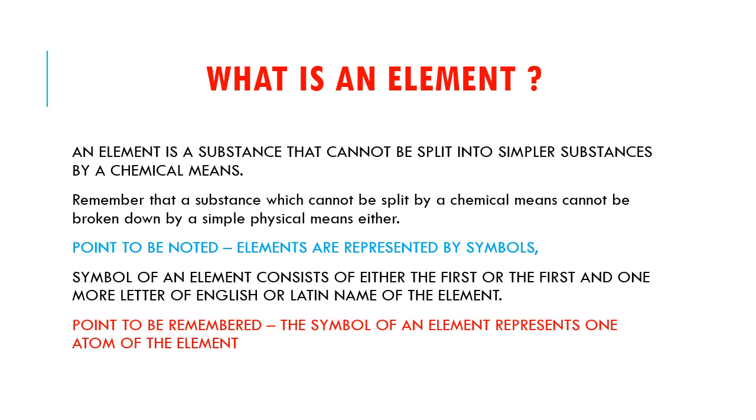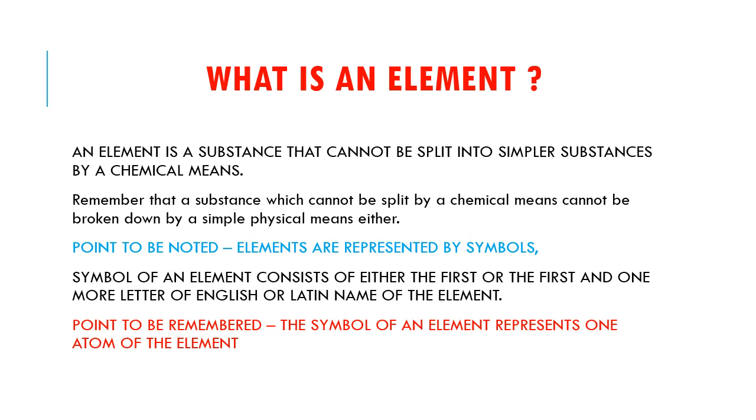We will take it in the further slides. Let us remember the important point: the symbol of an element represents one atom of the element.